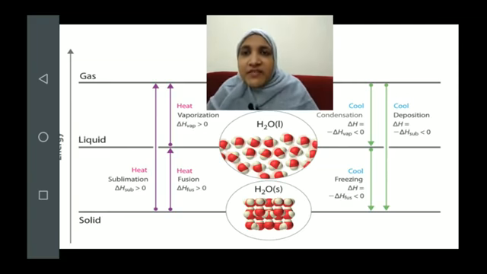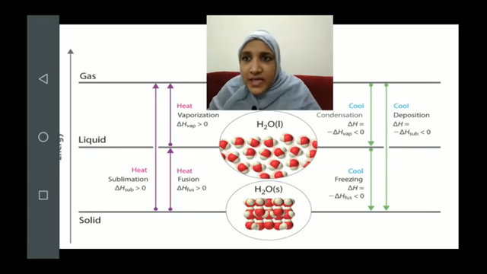In the same way, the vapor, the gases can convert into liquid by condensation. Okay, so what is condensation? It is the reverse phenomenon of vaporization, as you can observe here. The purple line going from liquid to gas represents vaporization, and this green arrow on the right, coming from gas to liquid, represents what? Condensation. These two are the reverse processes of each other.